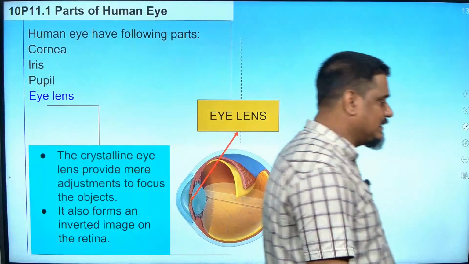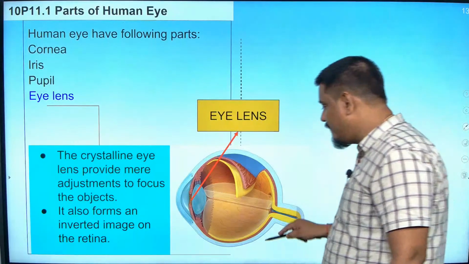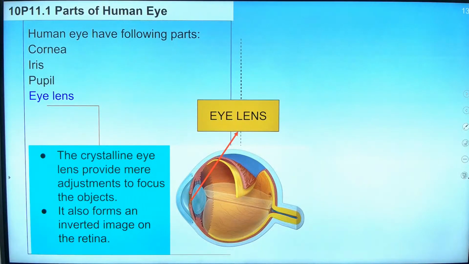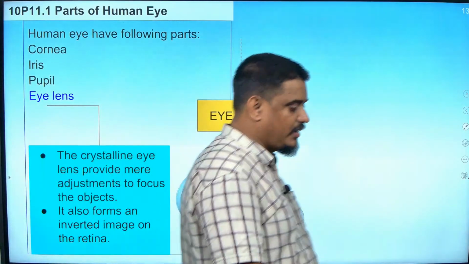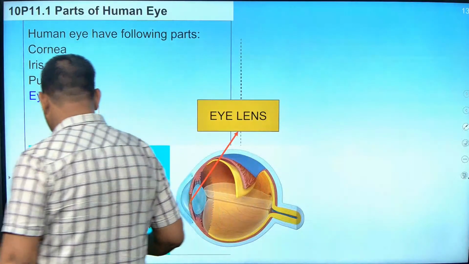Since it is a convex lens, what does it do? It forms an inverted image on the retina. Now, what is the retina? It is a screen behind where the image is formed. We will talk about that. First, you write about the lens. It forms an inverted image on the retina. R-E-T-I-N-A. See, it is written here also. Retina.